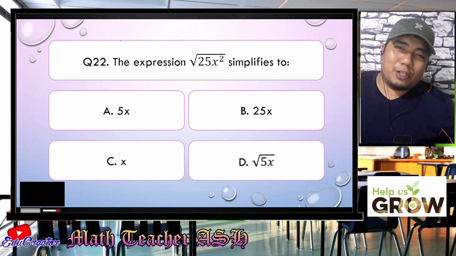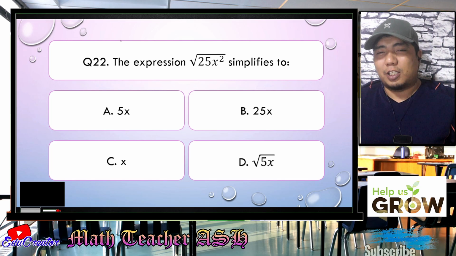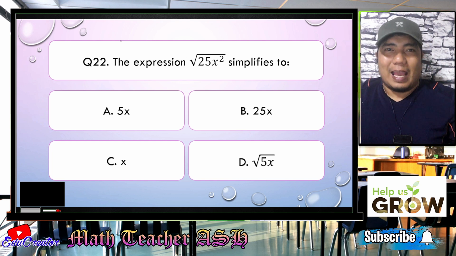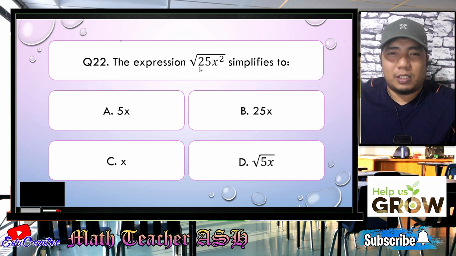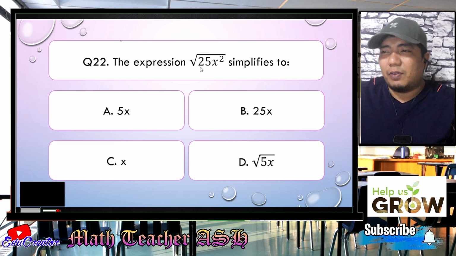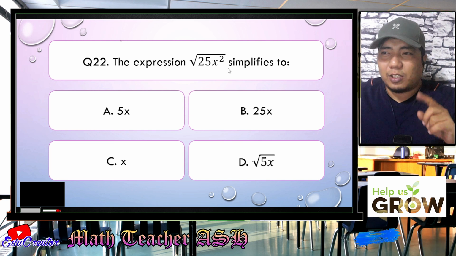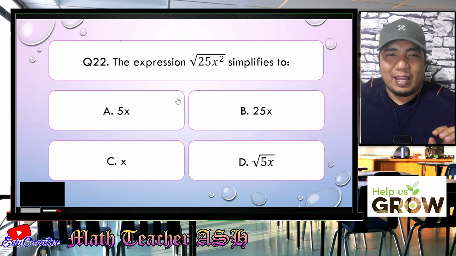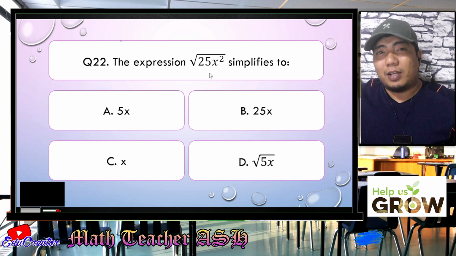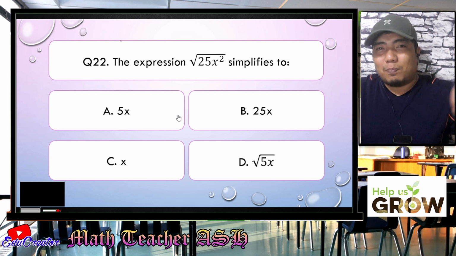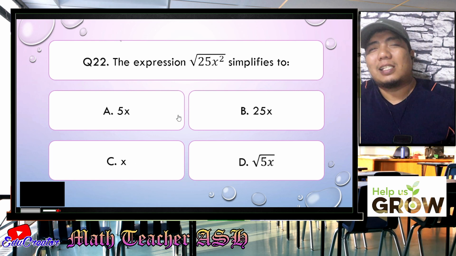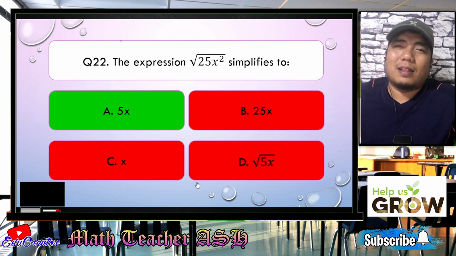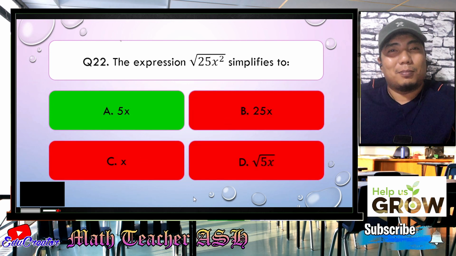Alright, my dear math learners, in getting the square root of a given expression, basically what you need to do is to make sure that the given expression or the radicand is a perfect square. So now, question is, is 25 a perfect square? Yes, very good. Is x squared a perfect square? Yes, also. So therefore, what is the square root of 25? That is 5. What is the square root of x squared? That is x. So therefore, just putting them together, the answer is very good, 5x. Easy, right? Very easy, my dear math learners. So now let us go to question number 23.